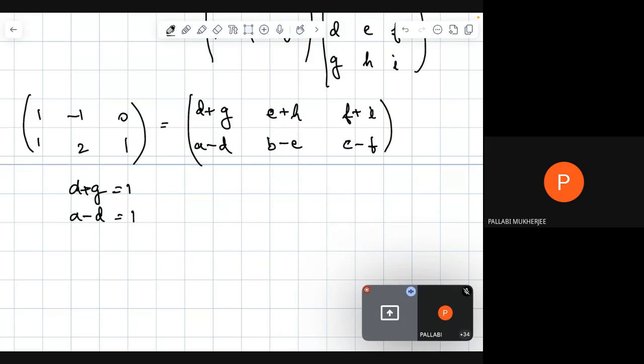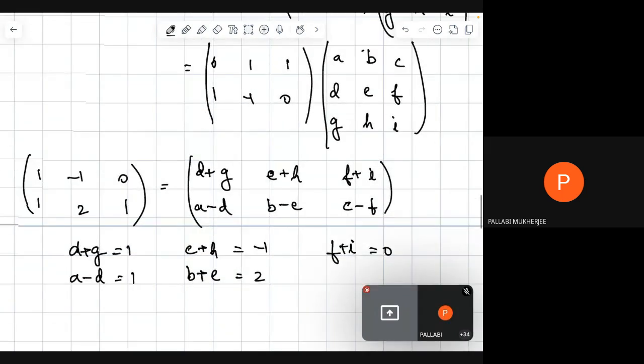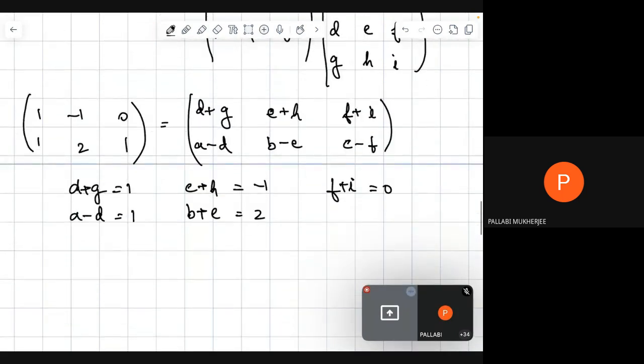So basically we are going to compare the equations in this manner. E plus H is equal to minus 1, B plus E is equal to 2, F plus I is equal to 0. Okay. Then C minus F is equal to 1.